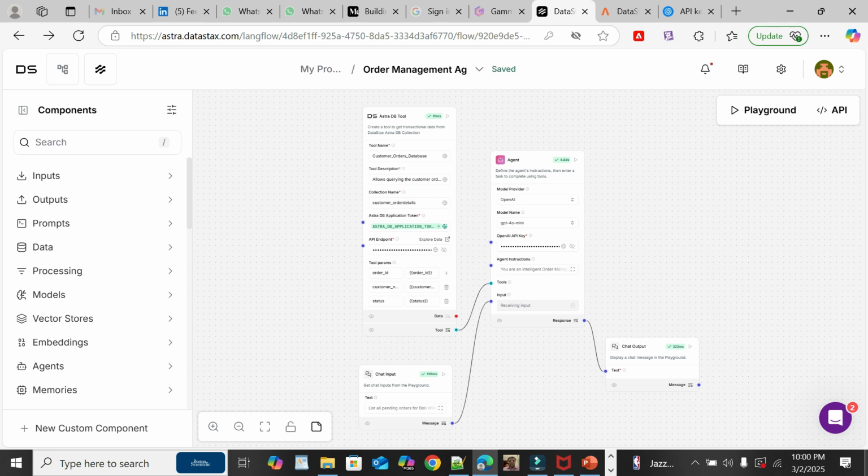You can extend the workflow by adding other components like embedding, memories, logic, and also other tools. You can also use other vector stores and models based on your use cases. Langflow provides a no-code drag and drop interface to build the AI workflow. Langflow along with AstraDB provides seamless data connectivity for the agent workflows.